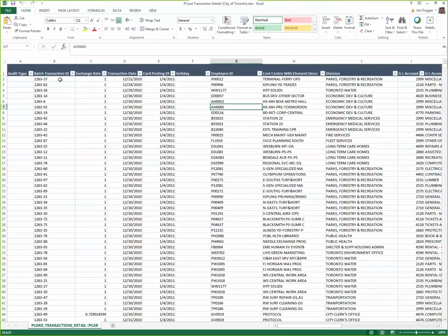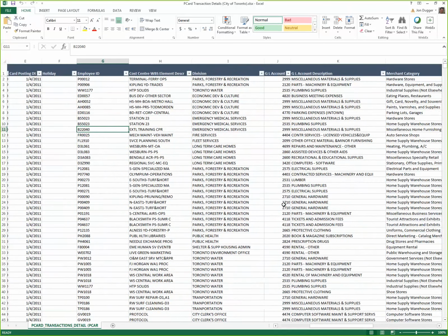But first, let's take a look at the data that we'll be analyzing. Fairly simple data set. It's pcard transactions from the City of Toronto. It's from their open data program, so it's free for public use. But it's every transaction across a certain time period of city employees using their procurement cards to purchase goods and services for the benefit of the city. So we have a lot of interesting fields here. We've got the transaction ID, we have the date of that transaction, we have the employee ID, which I totally made up. It's not actually in the data set.